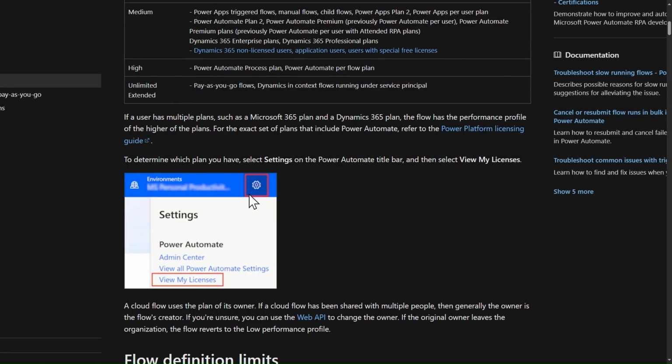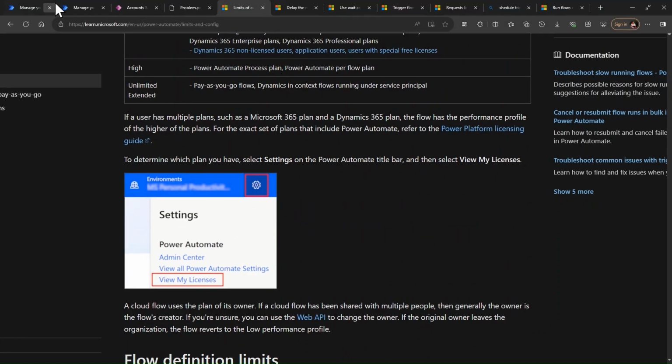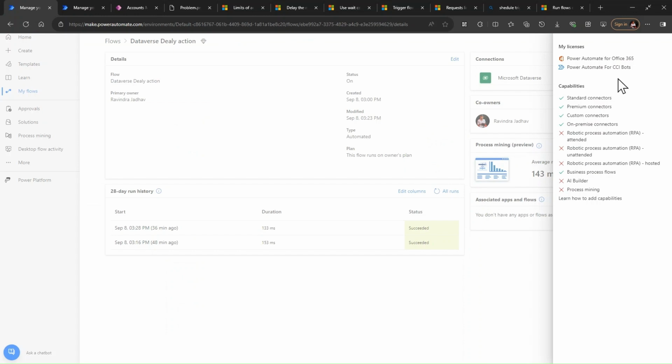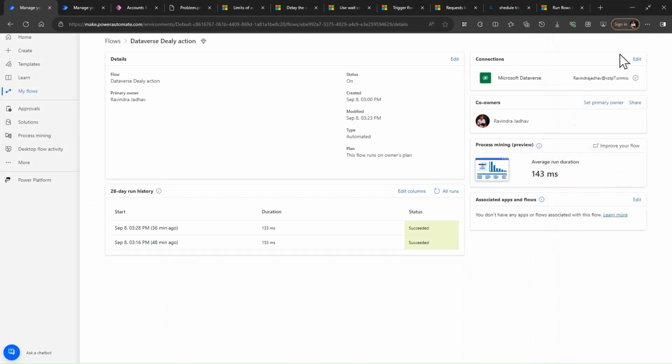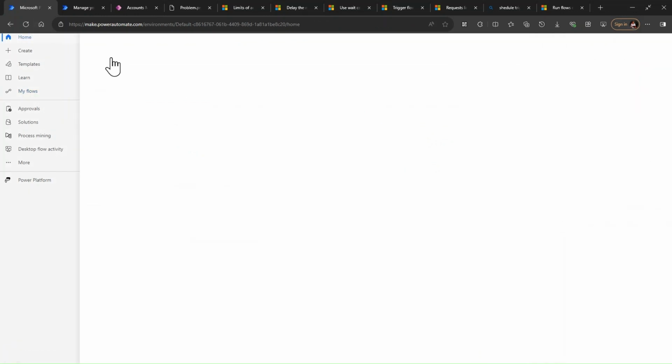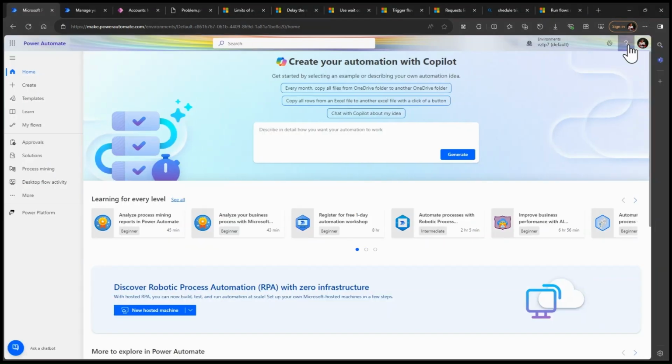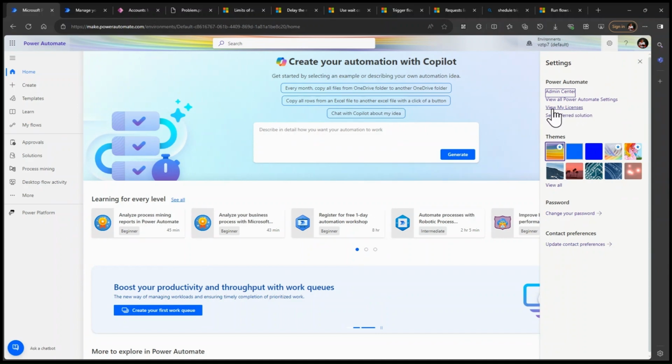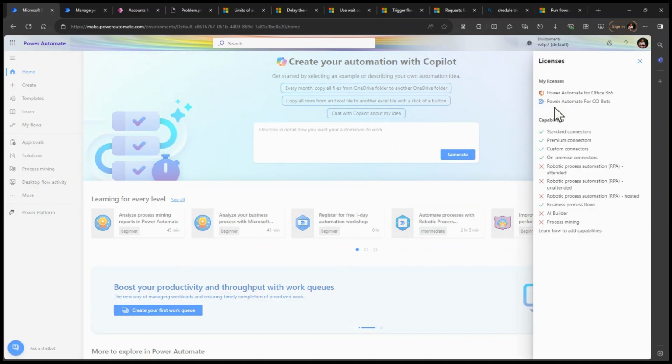So how to see the license? Let me go to Microsoft Power Automate. This is my Microsoft Power Automate. You can come to any page; let me go to the home page. On the home page, you can see one gear icon. Just click on that and click on view my licenses. Here you can see which type of license you are assigned. In my case, I have Power Automate for Office 365 and Power Automate for CCI boards. These two licenses I have and I can use these types of connectors.